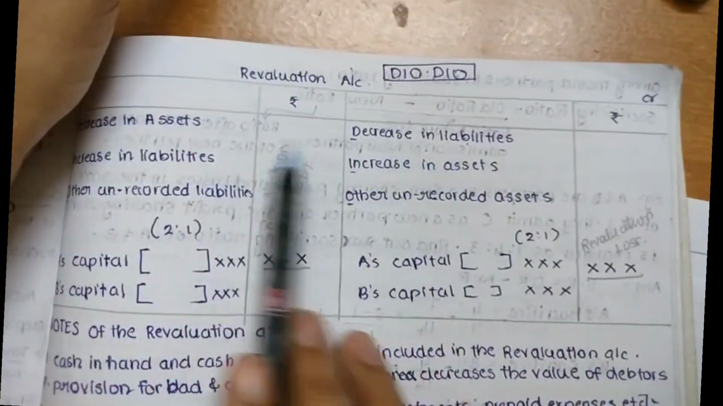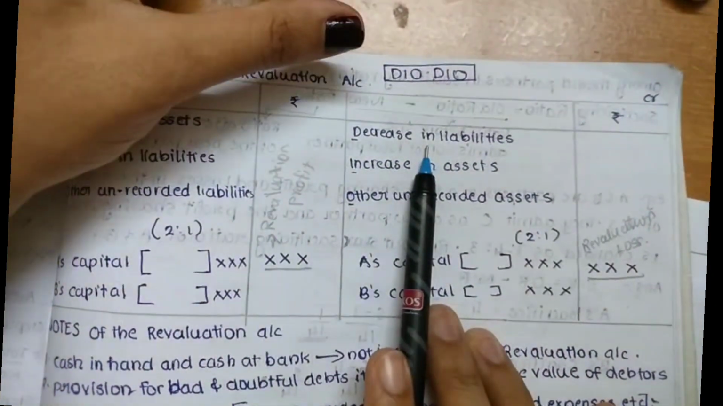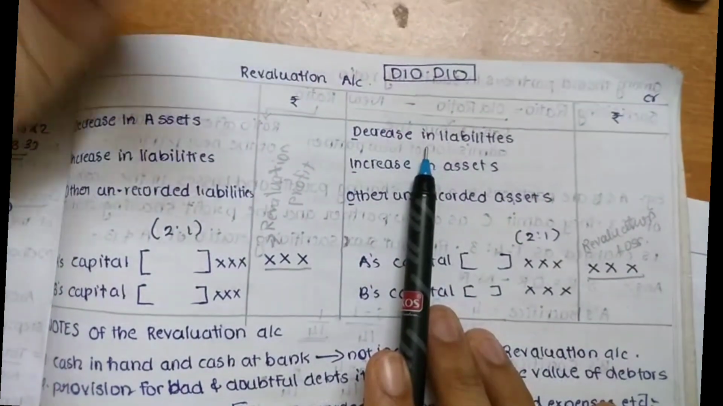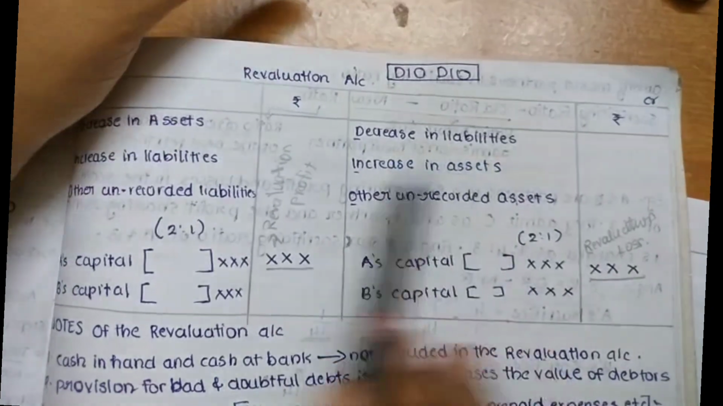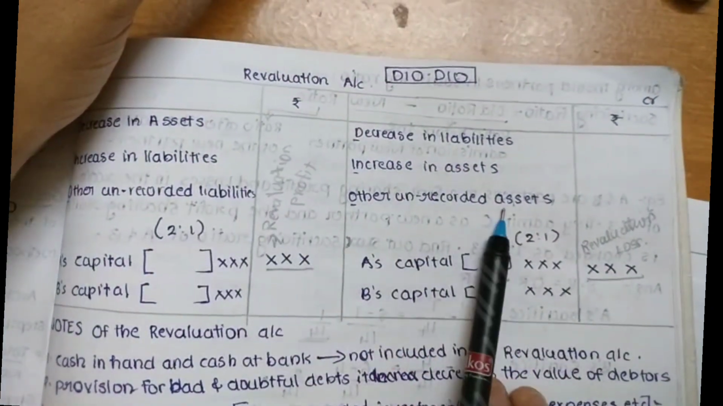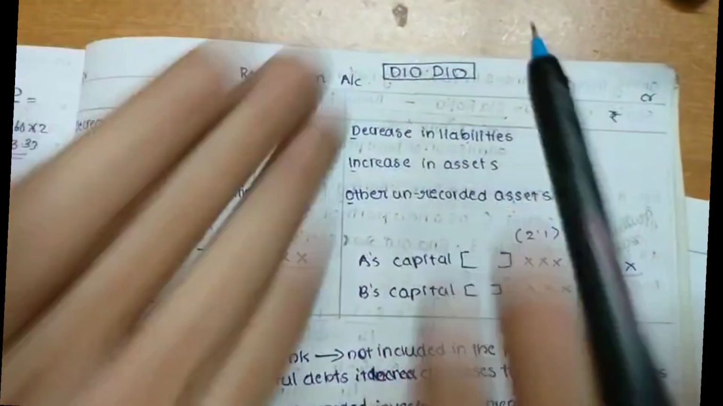These 4 things only we are going to take the difference amount, because the balance sheet they have already given us an amount, and the adjustment they have given us another amount. So we took that difference amount and we are writing it in the revaluation account. But in this case of unrecorded assets and unrecorded liabilities, we are going to take the entire amount.